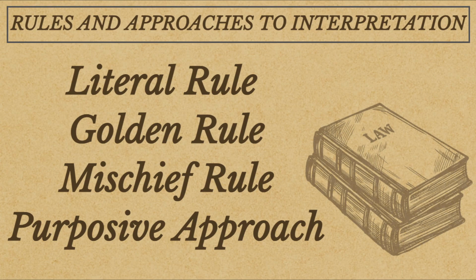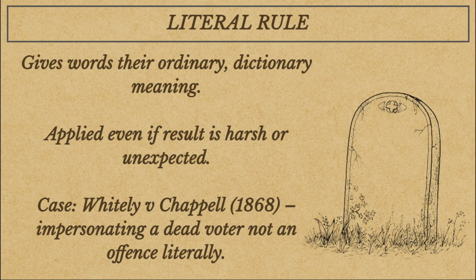Rules and approaches to interpretation. Judges use several rules when interpreting statutes. The four key ones are the literal rule, the golden rule, the mischief rule, and the purposive approach. Each can lead to different interpretations depending on how strict or flexible the judge is.